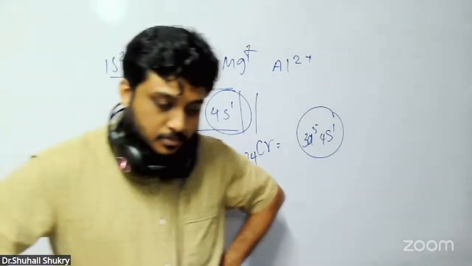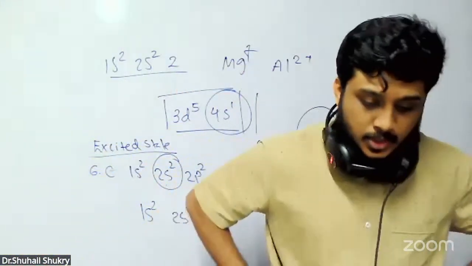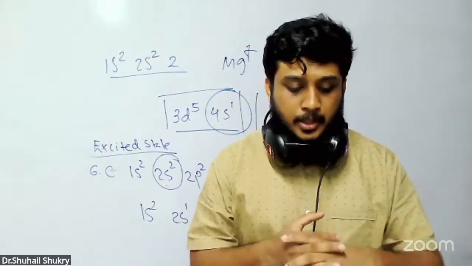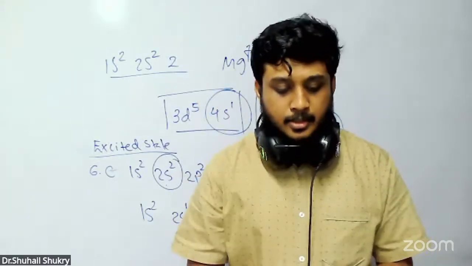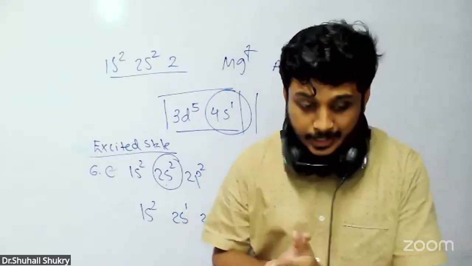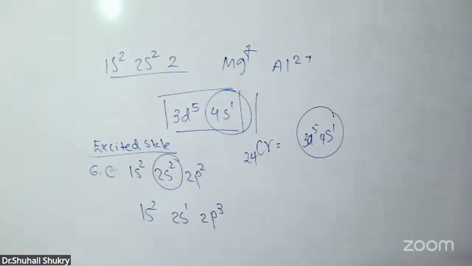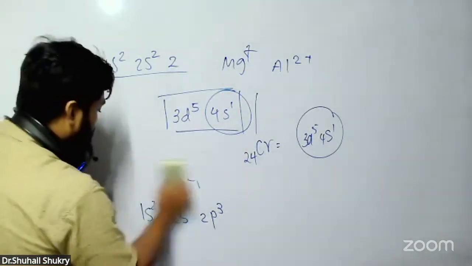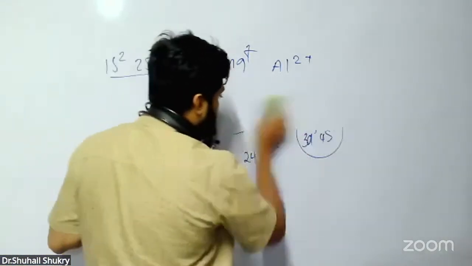Nice. Next one. The de Broglie wavelength associated with a particle of mass 10 to the power minus 6 kilogram moving with a velocity of 10 m/s. What is the formula associated with the de Broglie wavelength?